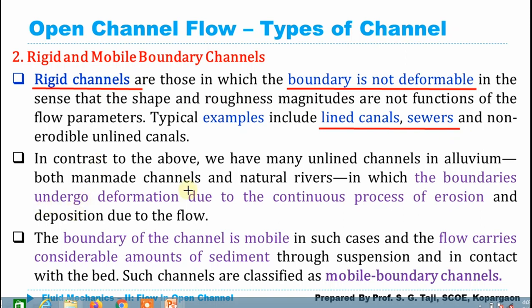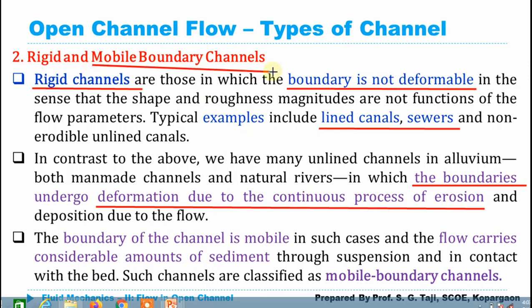And in the next case, the boundaries are subjected to deformation due to a continuous process of erosion, and then it is known as a mobile boundary channel, where the boundaries or shape of the boundaries are going to change. So both are the same, just the condition is different. Here the boundary condition has been considered. In the previous case we considered the size and shape. So those are the basic classifications of the channel.